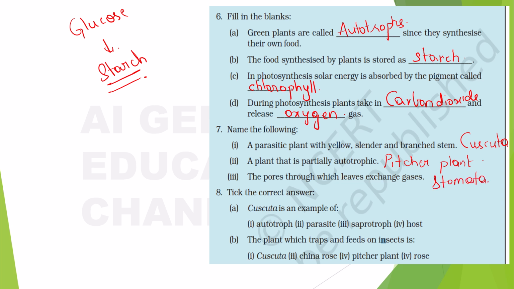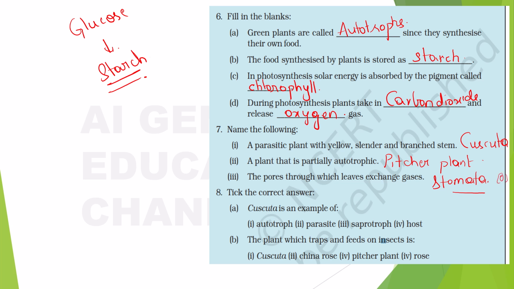Alright, this a parasitic plant with yellow slender, I have already mentioned what is the meaning of parasitic plants, right? So these plants, the cuscuta, will take all the nutrients from what? From its host plant, right? A plant that is partially autotrophic, why are we saying it to be partially autotrophic? It is because they make their own food, but the food here will be deficient in nitrogen, right? So for that, the pitcher plant is partially autotrophic. The pores through which leaves exchange gases, that you already know, stomata, right? Stomata is a tiny pore which has guard cells around it, right?